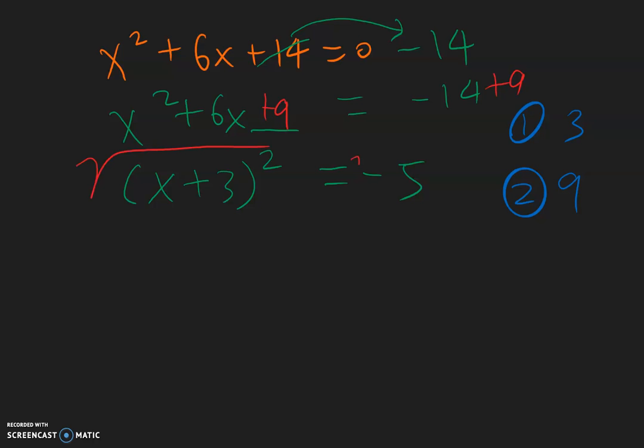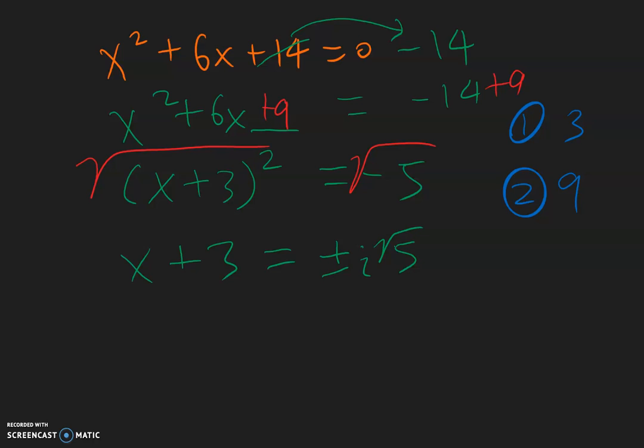By taking the square root of both sides, we have x plus 3 equals plus or minus square root of 5 with an i.